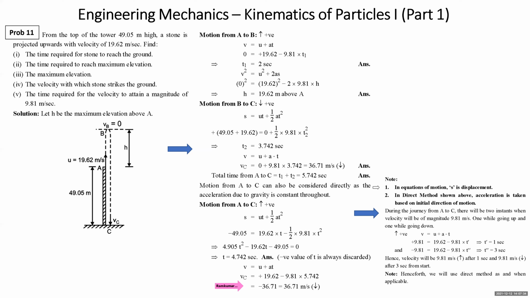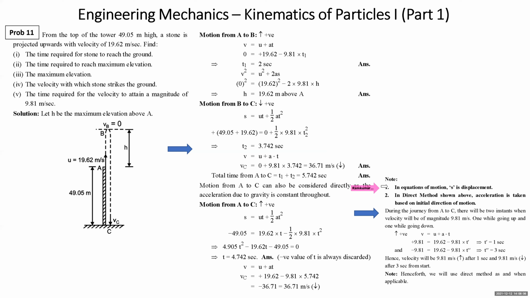Students, here I have written two points which should be noted to solve this type of sum. In equations of motion, S is displacement. You must have understood in this sum, S is displacement, not the distance. When you applied motion from A to C, displacement was taken minus 49.05, right? Whereas the distance was A to B plus B to A plus B to C. So always S is displacement in these equations of motion.